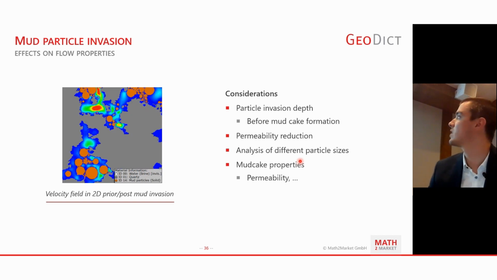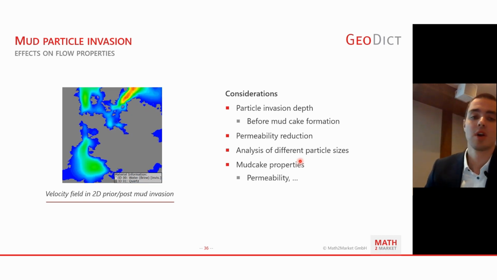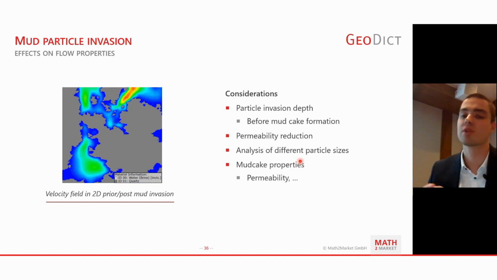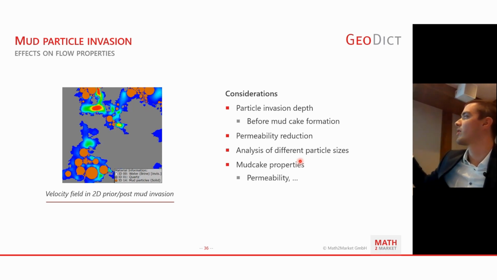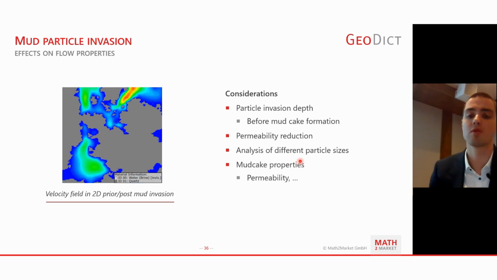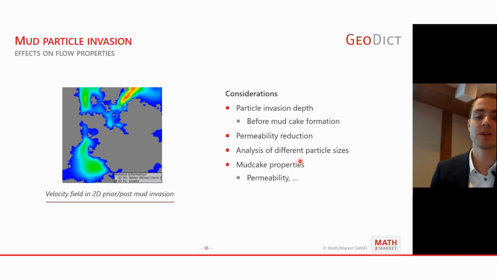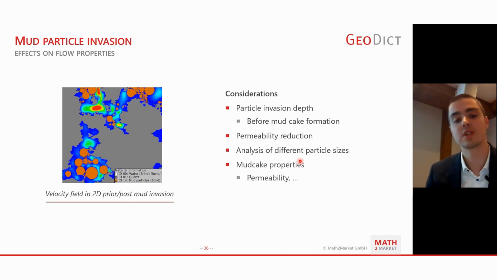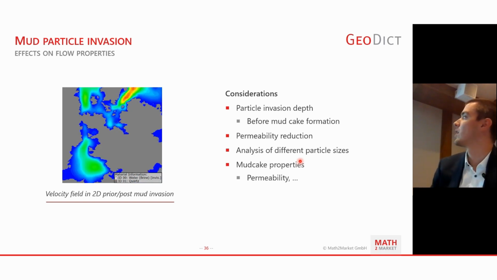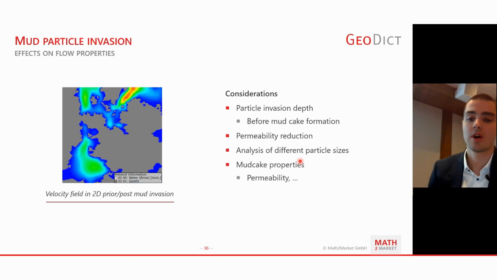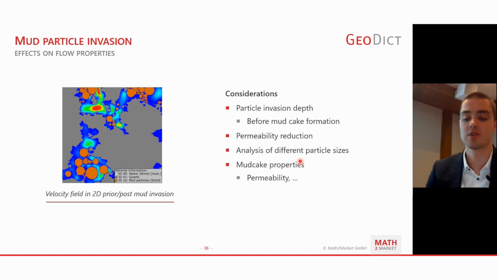Also, that comes with the invasion depth, or what's the scale of permeability reduction along the distance from the wellbore walls, so to call it. And also, what's the effect of different particle sizes? So, for instance, if you would use a different composition of particles, a different particle size distribution, how that would affect the permeability reduction.